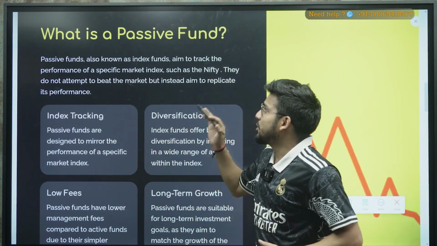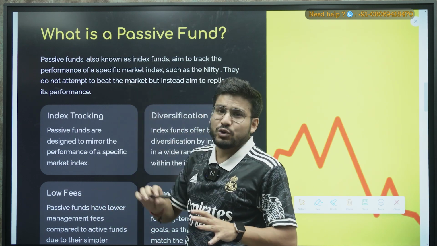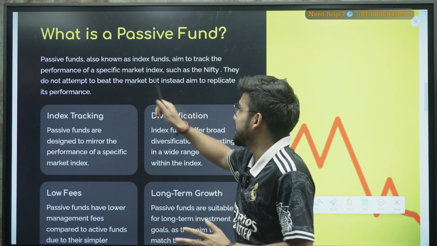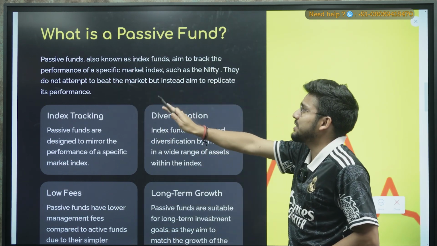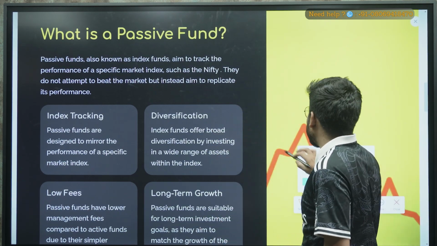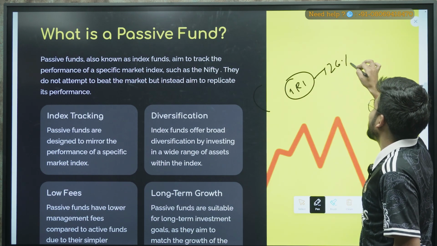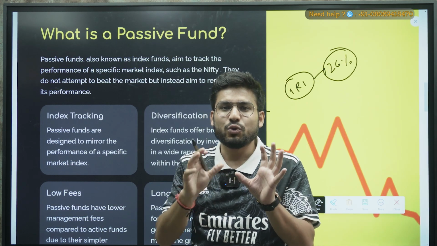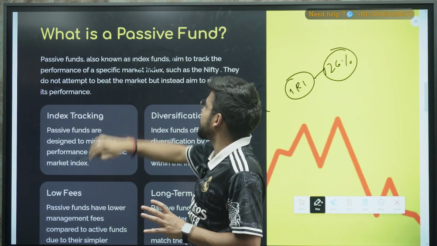Now talking about passive funds, they are for the second class of people. What they feel is, they don't want to outrun the index, but they want to go with it, right? As it is written here, passive funds, also known as index funds, aim to track the performance of a specific market index. If the Nifty is giving a TRI of 26%, they will only trade in the stocks that are included in the index. They don't want to go for the research. They will just go with the index funds, right?